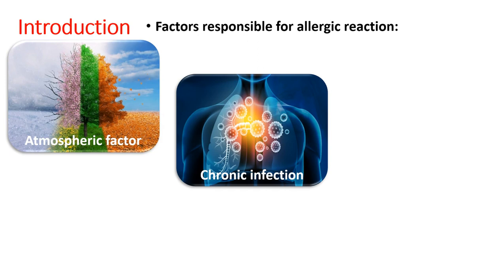So further entry of an allergen or antigen into the body will make the system more complicated or further aggravate such immunological responses.